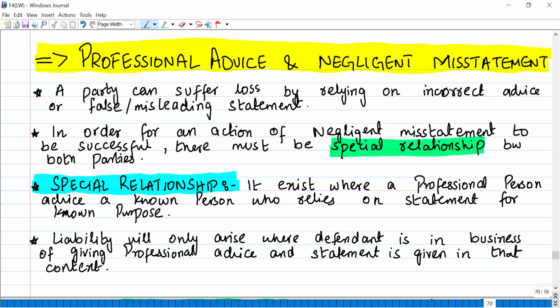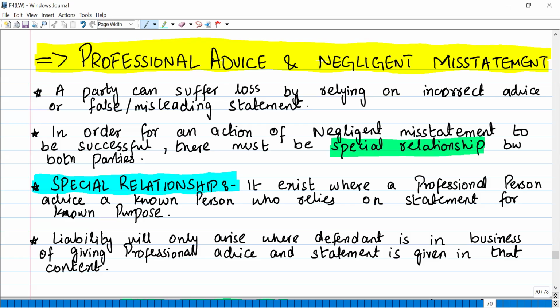So it's not like that if you go to a dinner or a function, your friend gives you advice, you rely on that advice, make a decision and you incur a loss, you cannot put up a claim on your friend. Why? Because there was no special relationship. However, if your friend was a professional person, let's say a professional accountant or a professional auditor, and he was giving you the advice knowing that this is the purpose for which you want the advice, and knowing that you will rely on his advice and take this action, then there will be a special relationship. But generally, it's not like that.